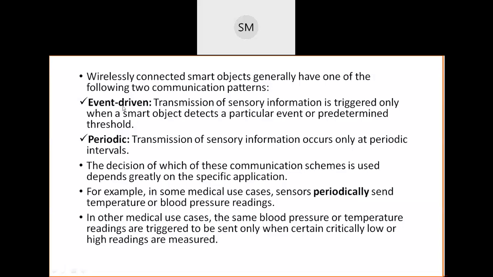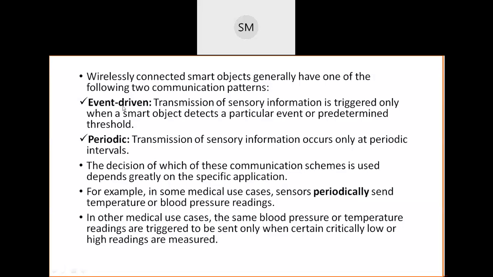If the reading of your temperature or blood pressure has a threshold value, and blood pressure definitely has a common standard normal value of 120/80, and this threshold value is increased or decreased, meaning high BP or low BP occurs and symptoms come inside the patient, at that time only these sensors start to send that data.